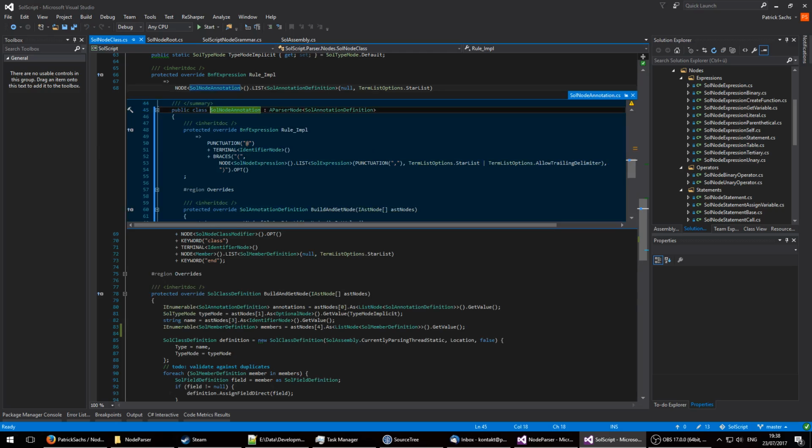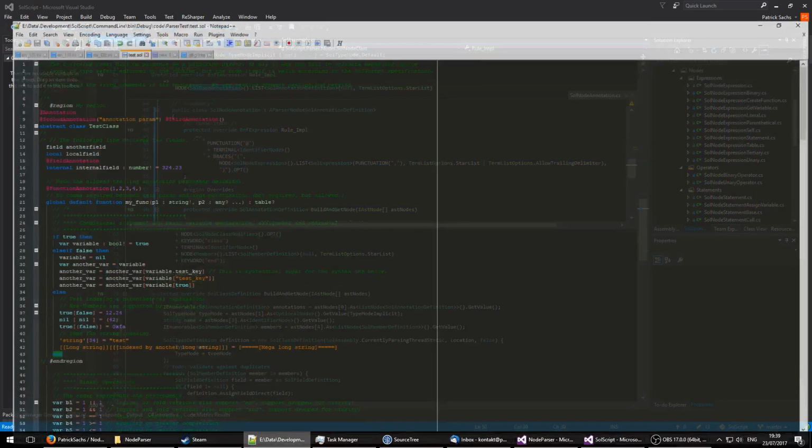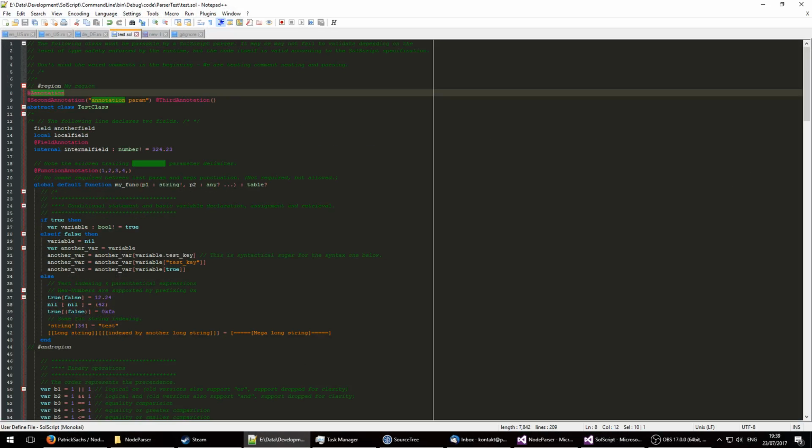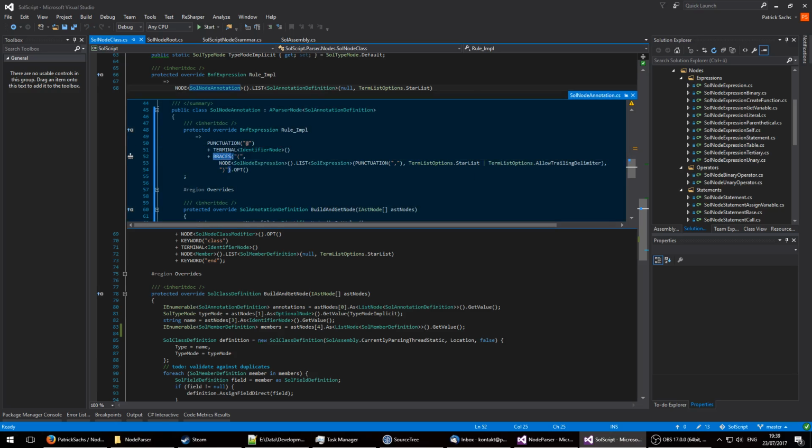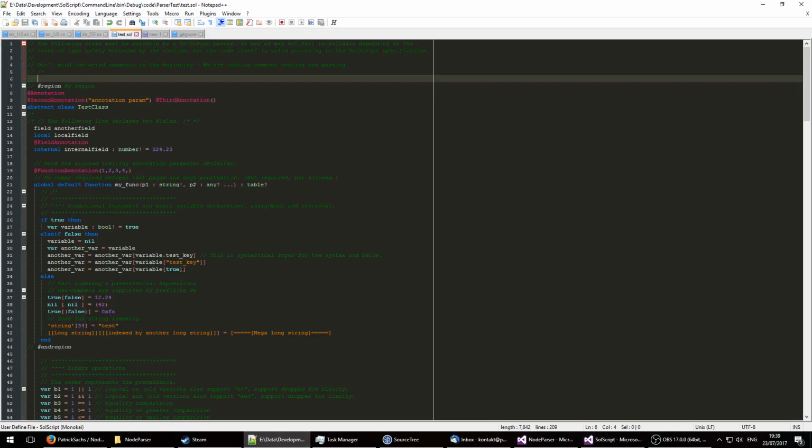We could do the same thing as before. We have a punctuation term, an add. Then we have an identifier. Then we have braces, opening with this opening brace and closing with this closing brace. Then we have a node of an expression, meaning that can be a function call, can also be a string literal, can be a number literal, whatever. And we make a list out of it. And all of these list elements are separated by a punctuation, which is a comma. And it's a star list, and we can also have the delimiter, this comma, at the end. So this is what an annotation ends up being.